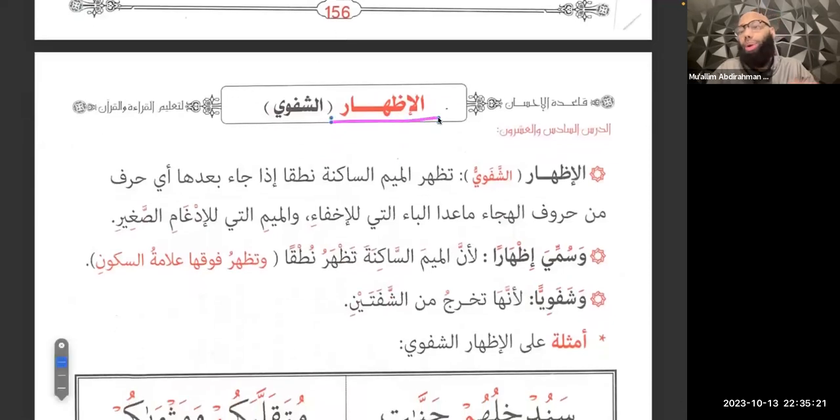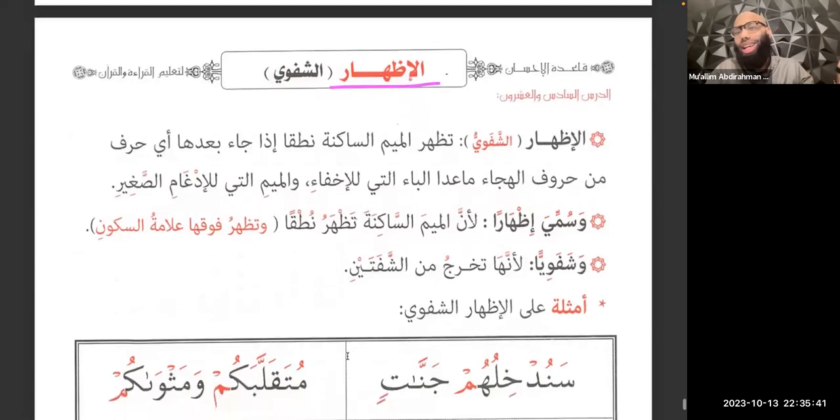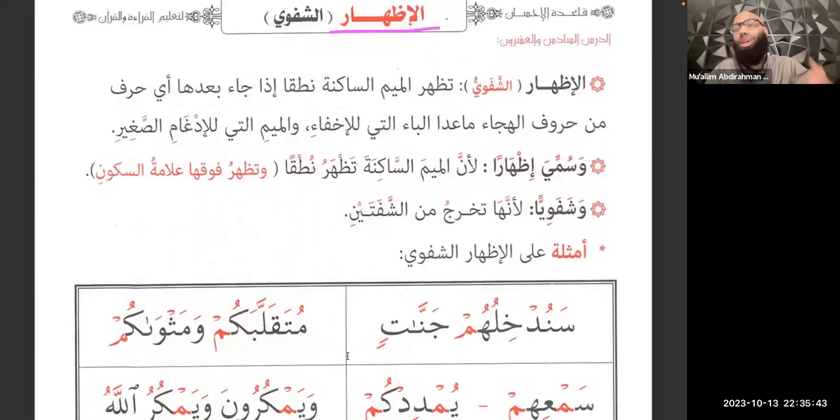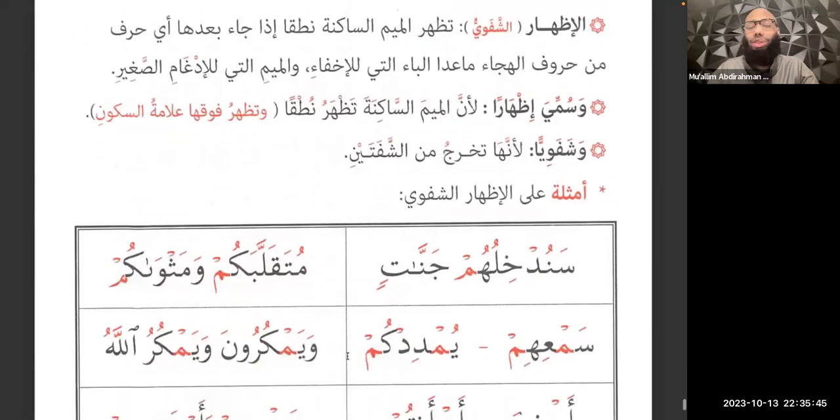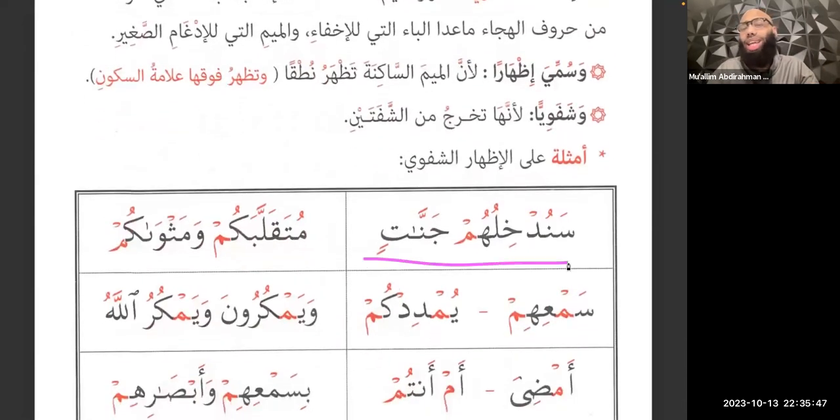All right, now we have the final rule for meem as-sakina, which is al-idhar. Now, as we mentioned when we were doing the rules for noon as-sakina and tanween, al-idhar is the easiest rule because it means you just read it the way it looks. Well, here for meem as-sakina, what's different is that all the remaining letters fall into idhar. What does that mean? All that means is that whenever you don't have a ba or a meem after a meem as-sakina, you just read it the way it is, which is what we've already been doing. All right, so this is super easy. It means you're just reading it the way it is.